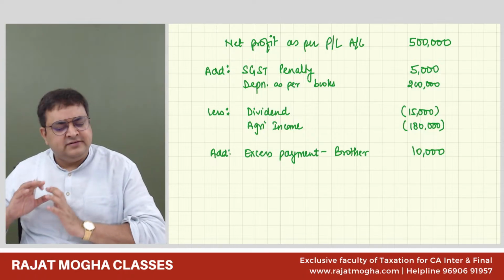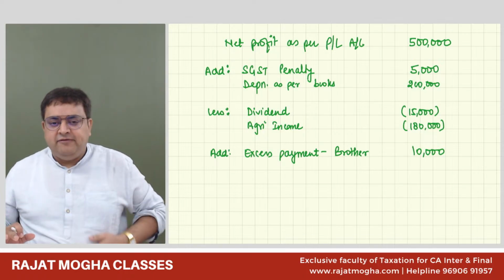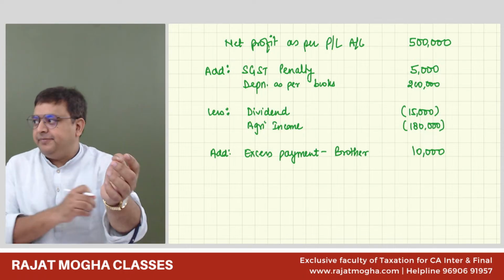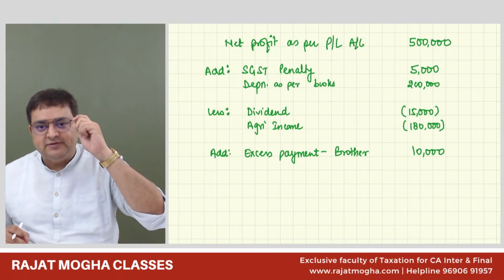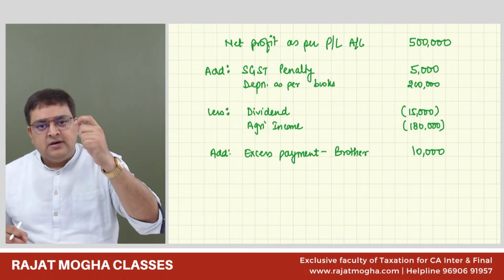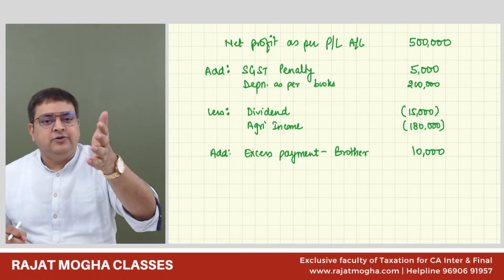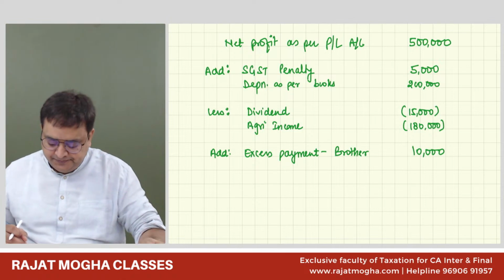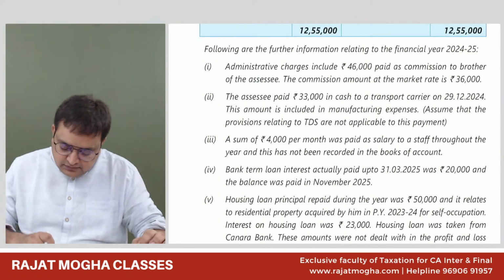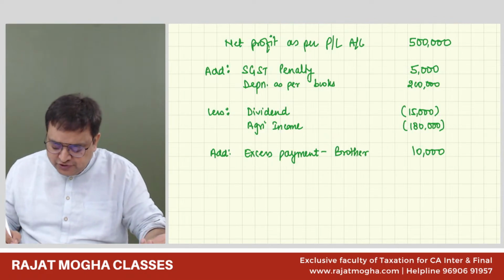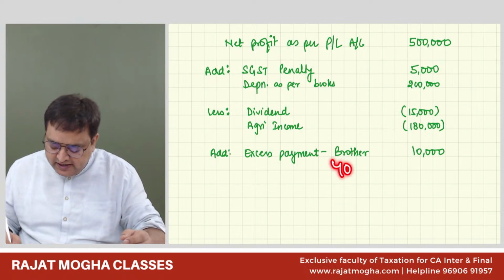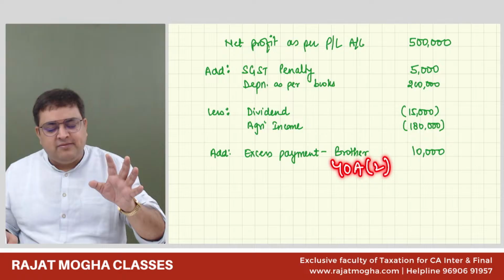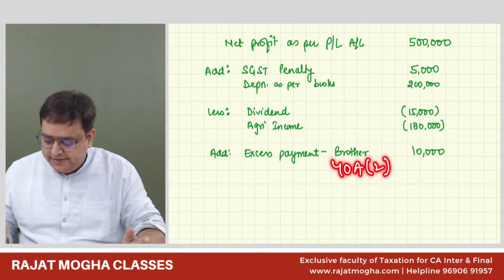Simply in your examination, simply write like this. Right? We don't have time. We have to complete the entire paper. Excess payment, you just have to intimate. You should be smart enough to use minimum words and just intimate to the examiner, yes, we have done it. If you want to show the section number, you can show 48.2, but not required. If you want to show 48.2, you will not get any extra marks. So it is better not to put it.